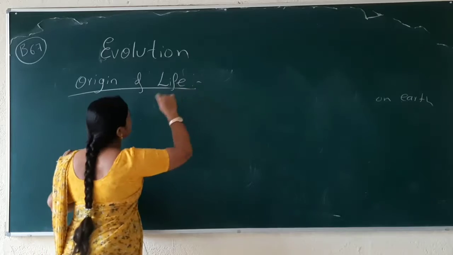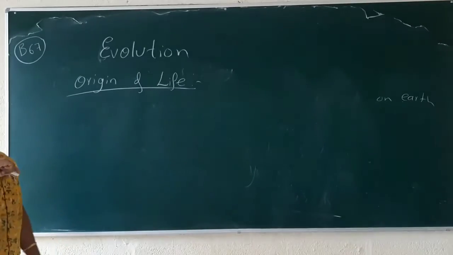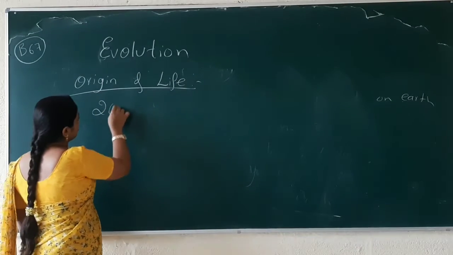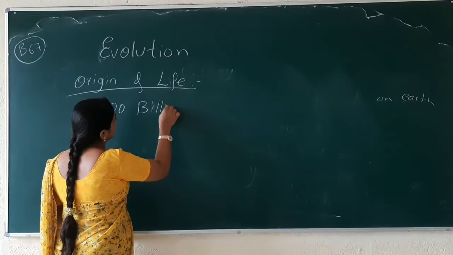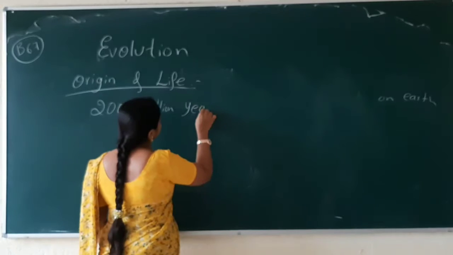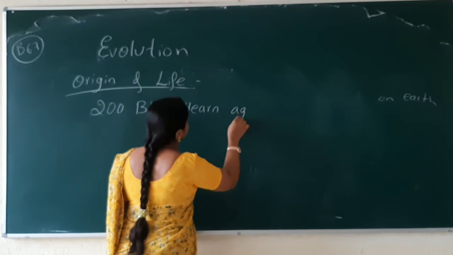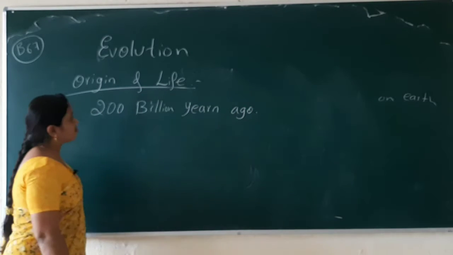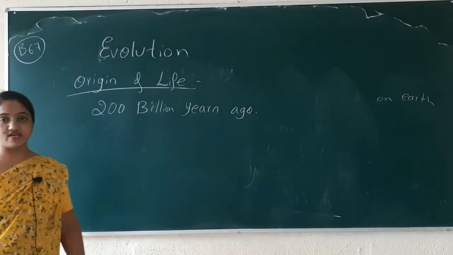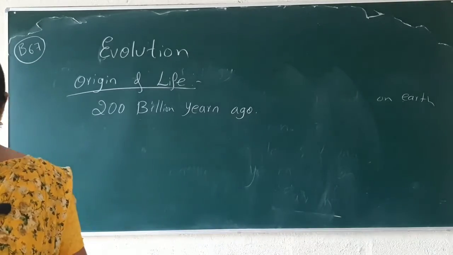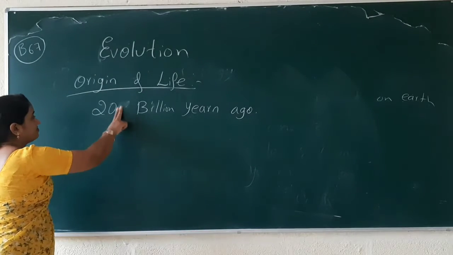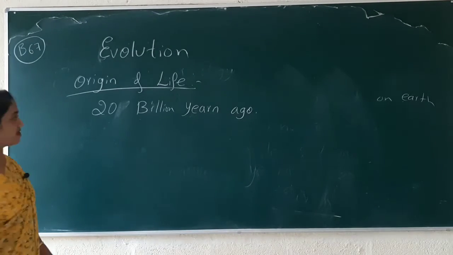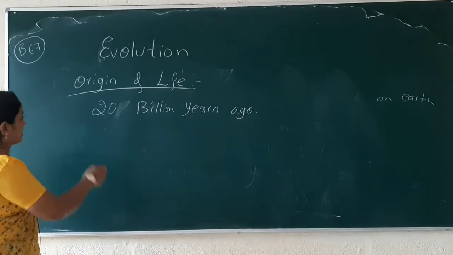How the universe evolved, how old it is. It is about 200 billion years ago. It is that much old. It is 200 billion years ago. So it is not 200, it is 20 billion years ago. Okay, make it correct: 20. What actually is it?